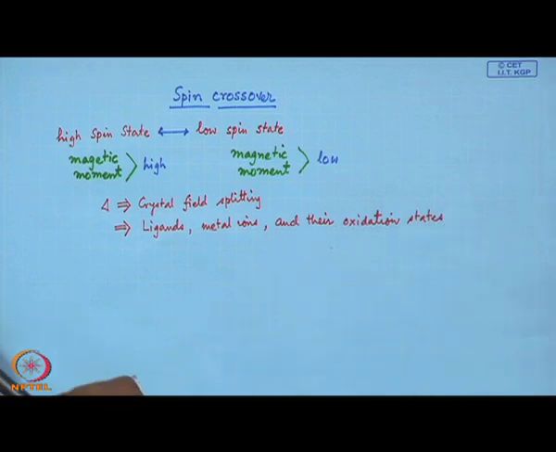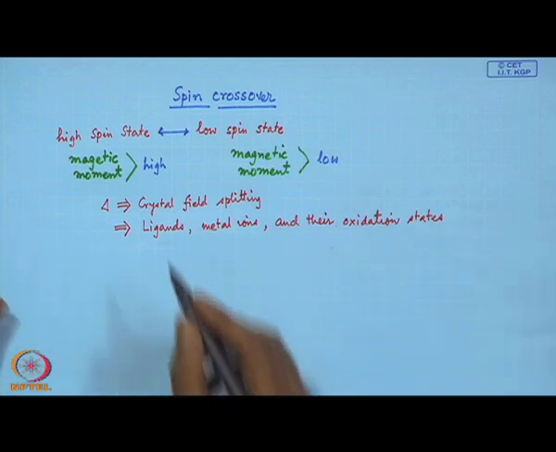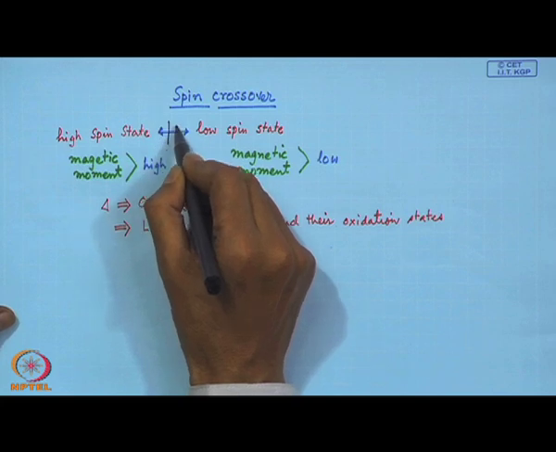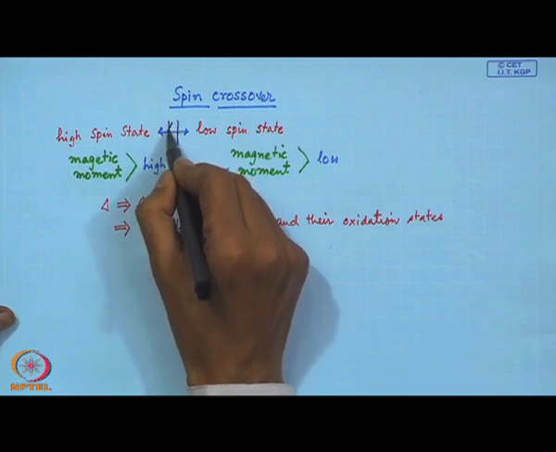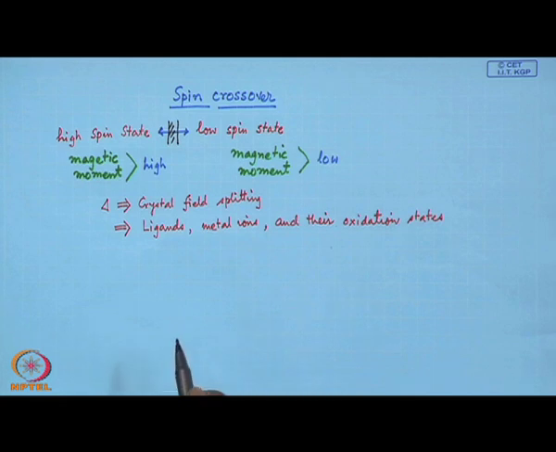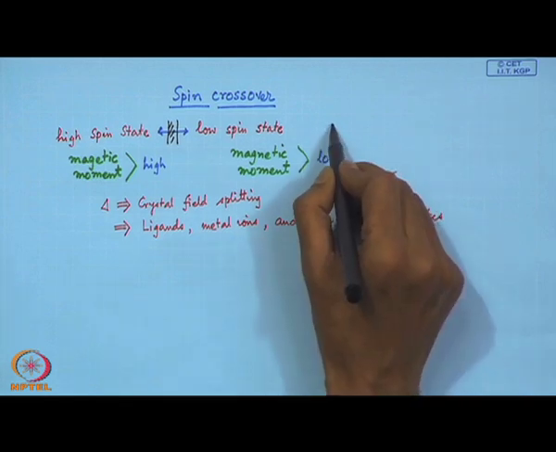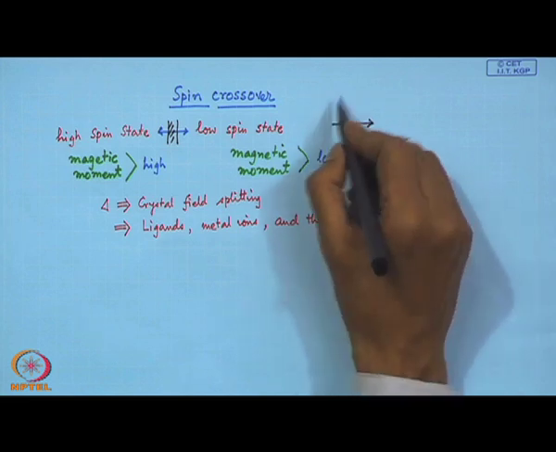They all play some important role and contribute to the system where we find that in a particular region we do observe the changeover from a high spin state to a low spin state as we increase the temperature.